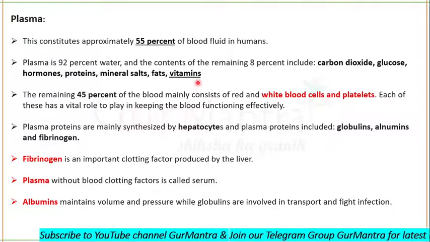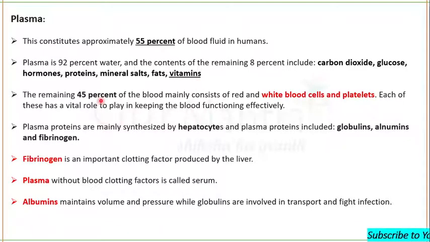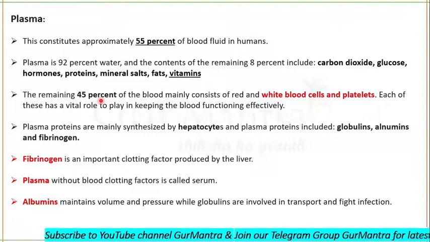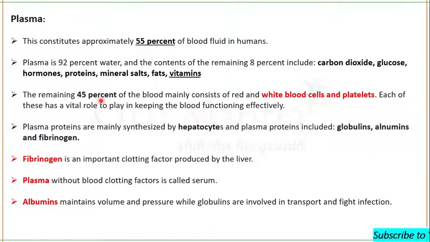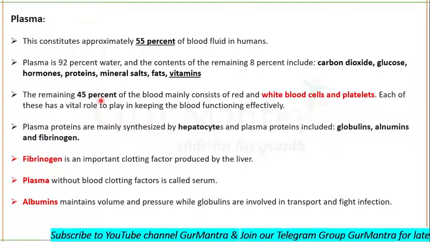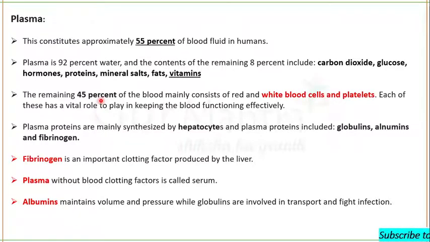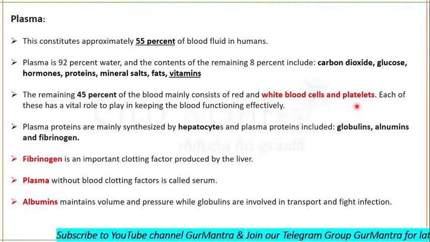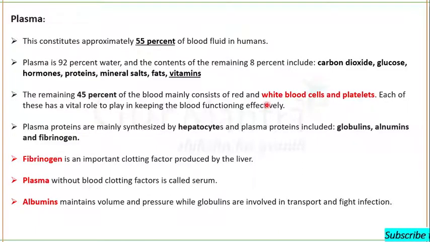So 55% of whole blood is plasma, and the remaining 45% of blood consists of red blood cells, white blood cells, and platelets, and each of these cells plays a very important role in keeping the blood functioning effectively.